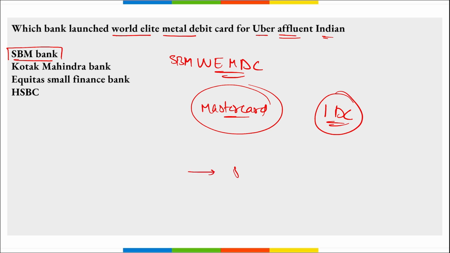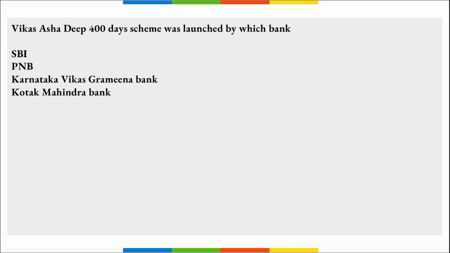The validity period is 5 years from the date of the issuance of the card, correct? And remember, it was launched by SBM Bank. Who is the managing director and chief executive officer of SBM Bank? Siddharth Rath, and the headquarters is in Mumbai, Maharashtra.